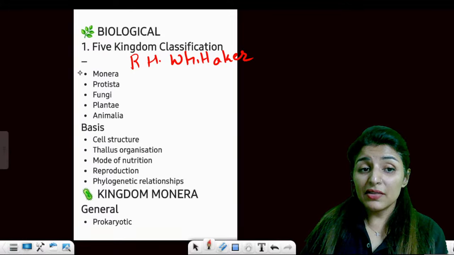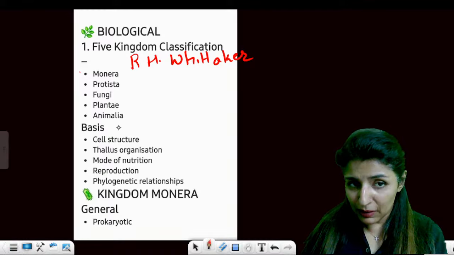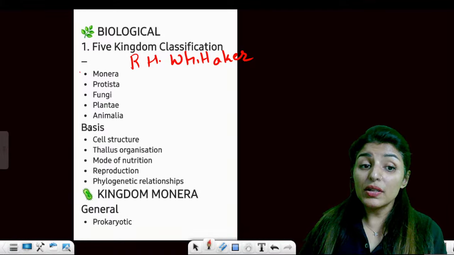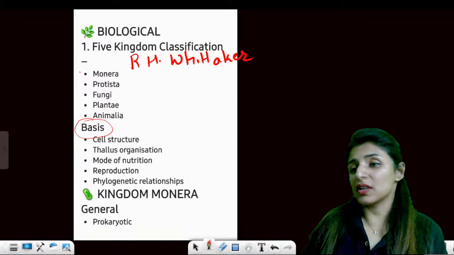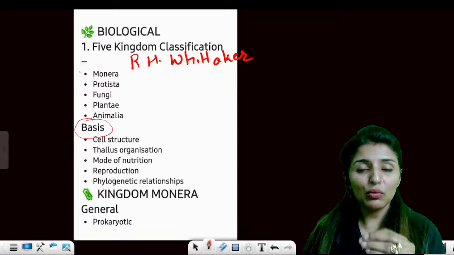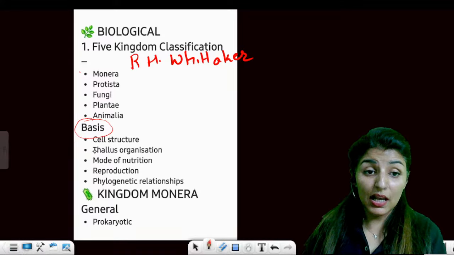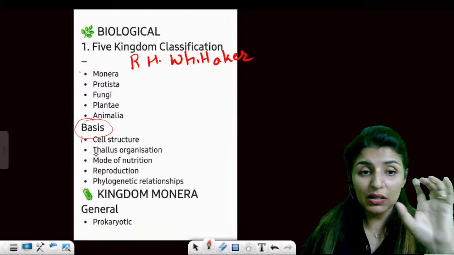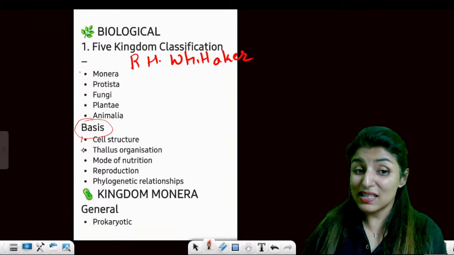R.H. Whittaker gave us 5 kingdoms. What were those? Monera, Protista, Fungi, Plantae, and Animalia. Now, the most important point to be remembered is what was the basis of the classification. In every classification, you must remember what was the basis. So, in point 1, the basis on which he classified all the organisms into 5 kingdoms was cell structure.